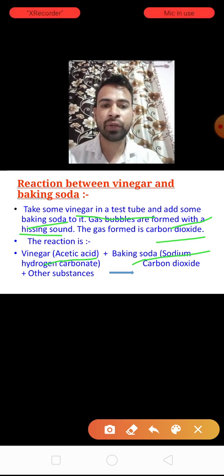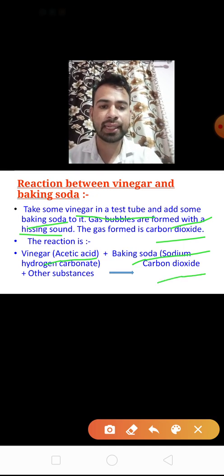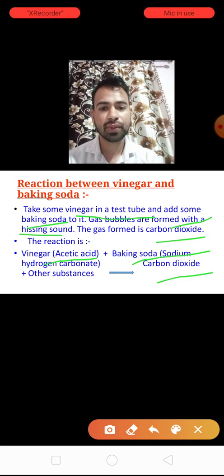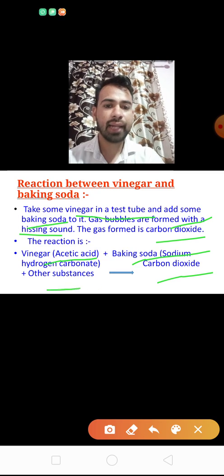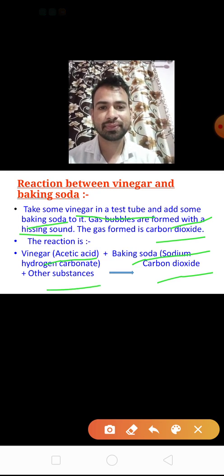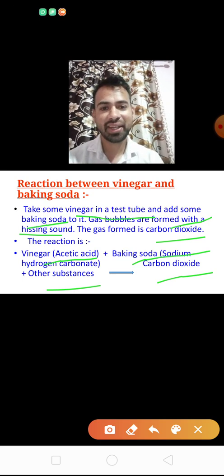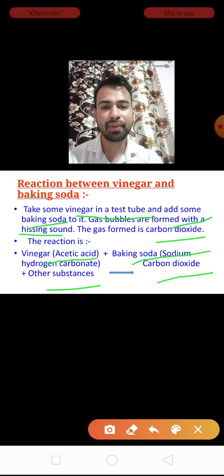These two combine together and form a gas, carbon dioxide, with sound, and other substances. Okay children, clear about this? Any confusion? Very simple, very easy.